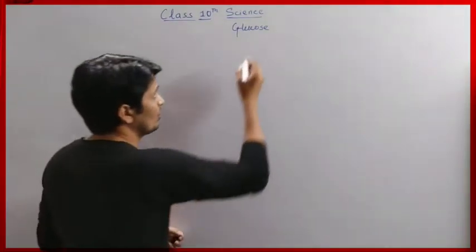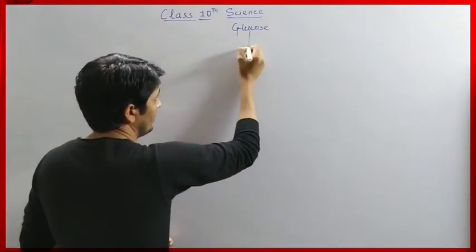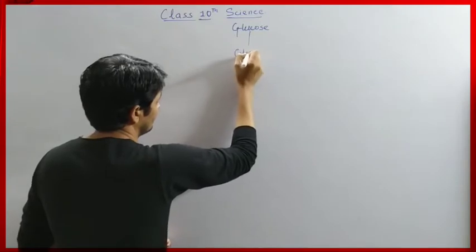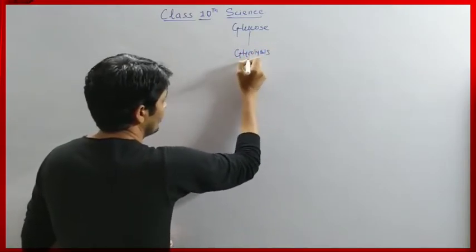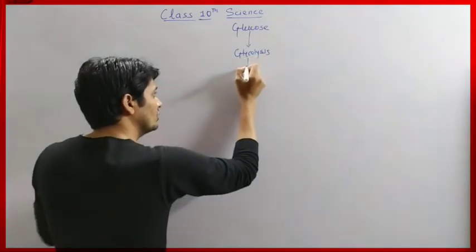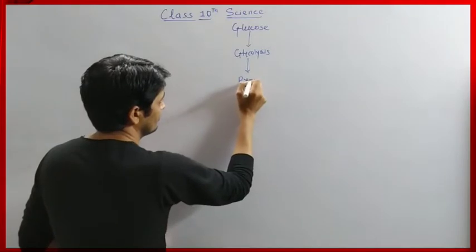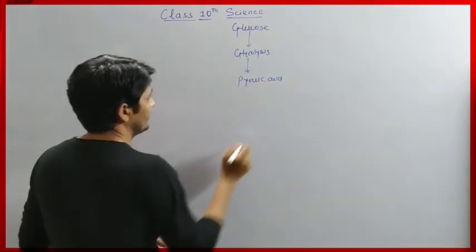So glucose undergoes glycolysis process to produce pyruvic acid.